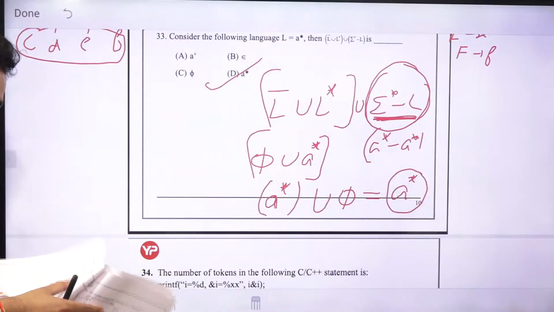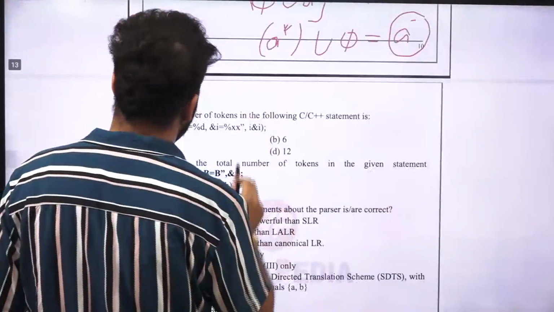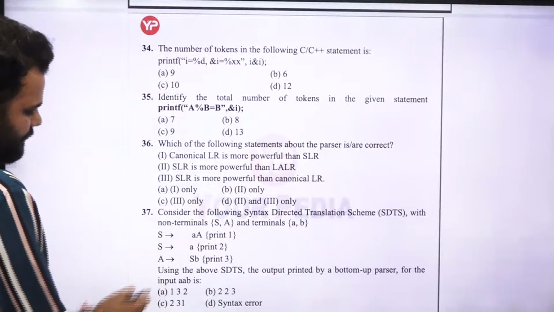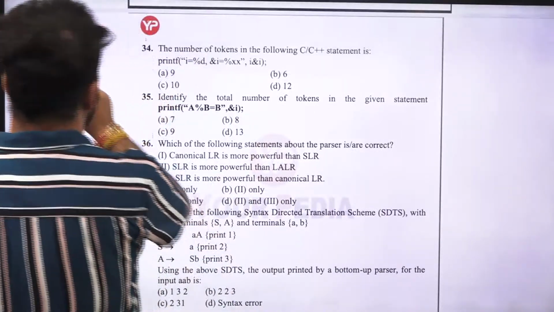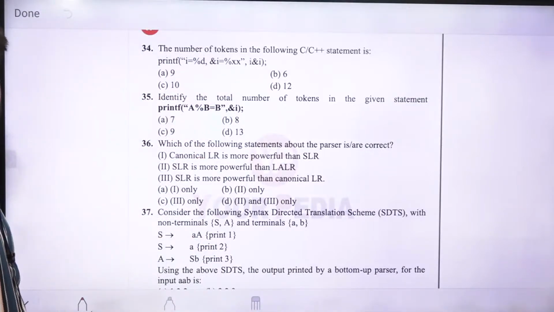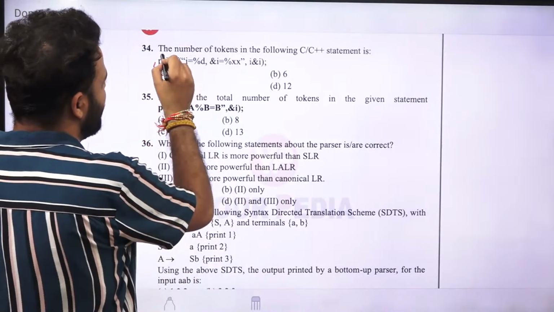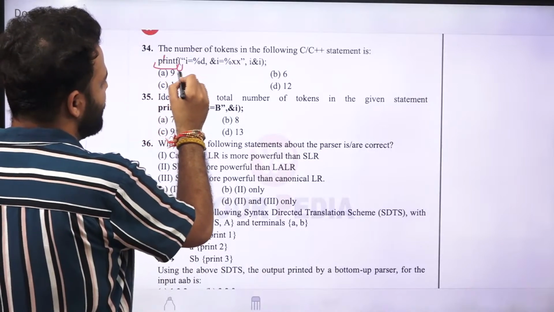Now next is question number 34. The number of tokens in this string is, now whenever you count the tokens, you give the numbering. So printf, this is the first token, this bracket will be the second token.